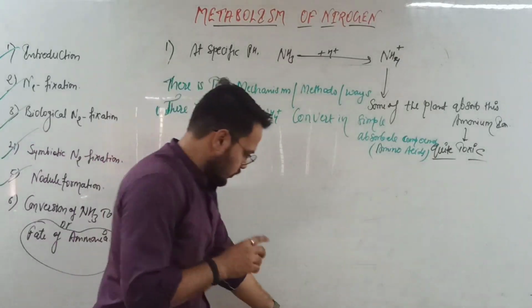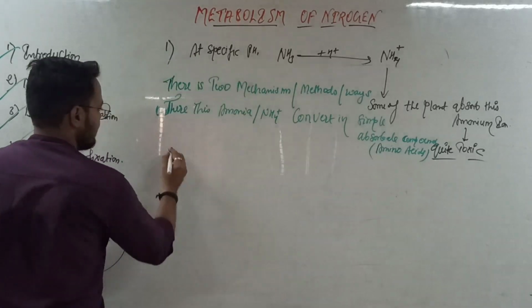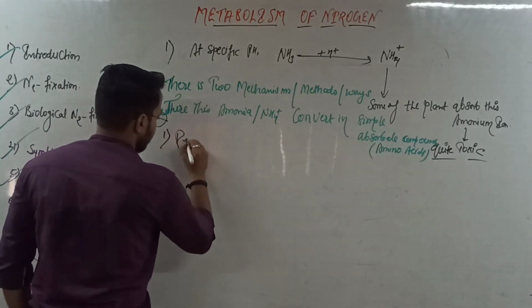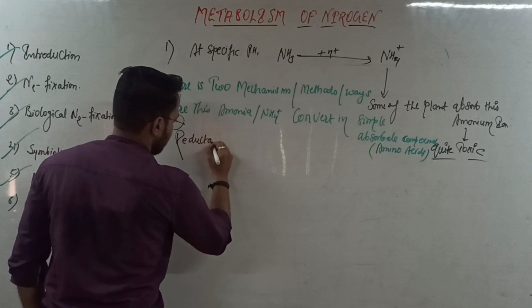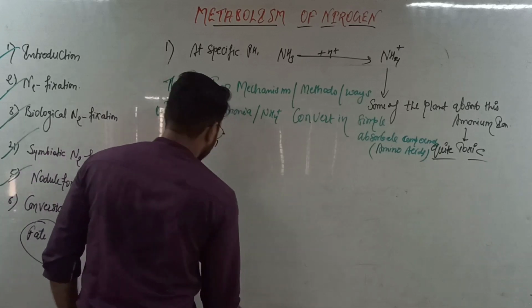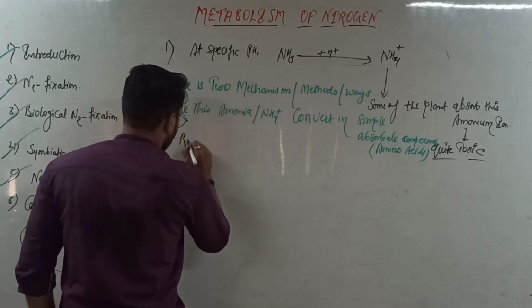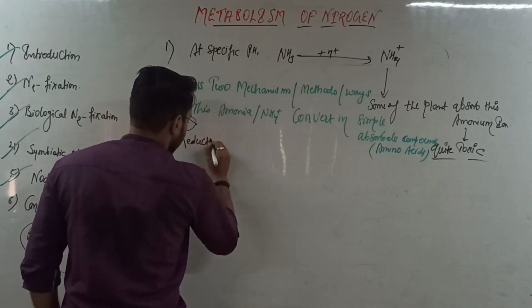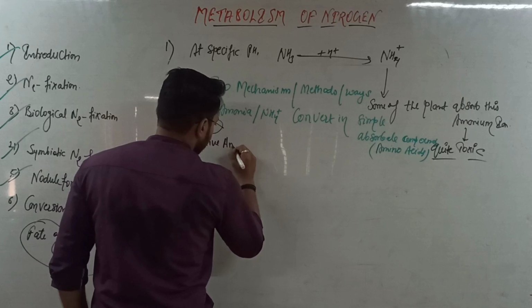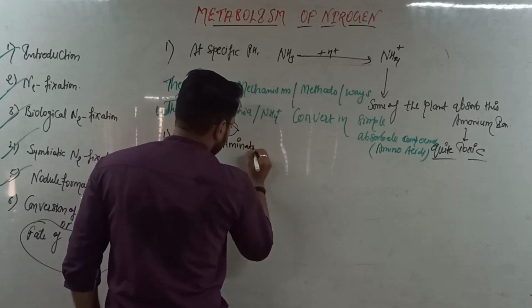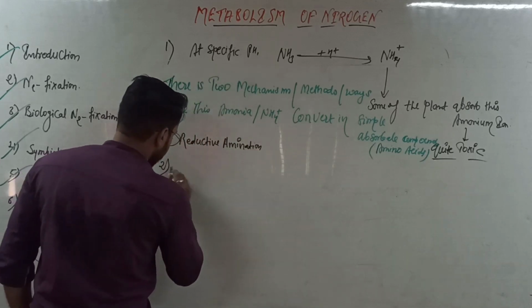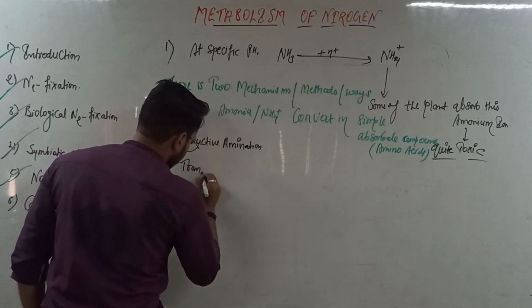So there are two mechanisms or two methods. First is the reductive amination. Second is the transamination.